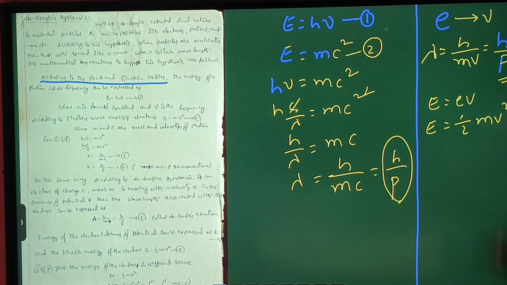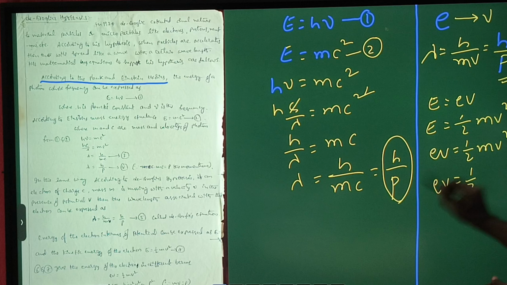Multiplying both sides with m, meV is equal to half m square v square, and this can be written as m square v square is equal to momentum p square by 2. So p square is equal to 2meV, and p is equal to the square root of 2meV.